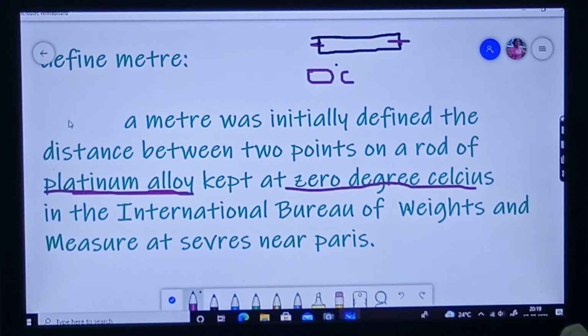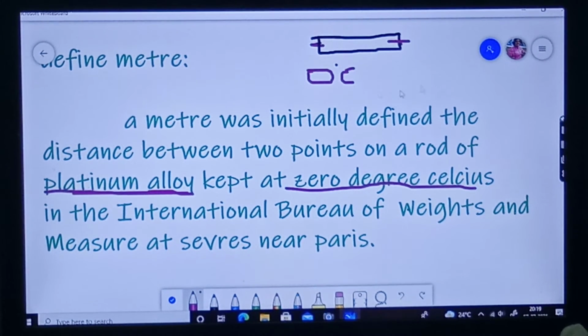When it is at high temperature, the metals will expand. If the temperature is low, they will contract. That you will learn in physics, in higher classes, while learning about the heat lesson. So this is the rod which was kept at 0 degrees Celsius.